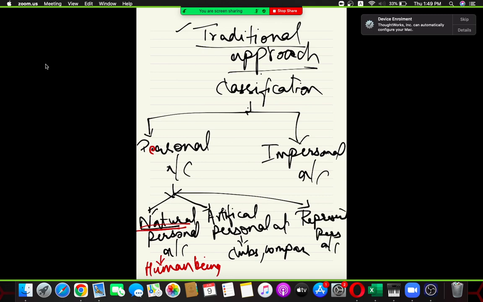What is it? That is representative personal accounts. What does this representative personal account mean? These are not in the name of any person. These are neither persons nor companies, but are still represented as personal accounts. What did I just say? Representative accounts are neither any person nor any organization like an artificial personal account, but still these are classified under personal accounts.